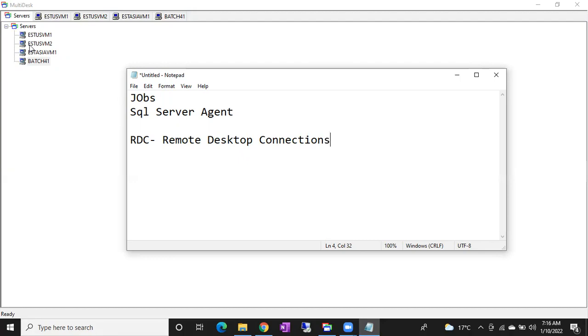It depends upon the organization. I am using multi-desk, it's a tool. Any other organization may use a different tool. It's not like they have to use multi-desk. They might use different tools. It's like a kind of jump server, you can say. Not exactly a jump server, but at least you can see all your servers here, and directly from here you can connect to the servers, guys, just by giving credentials.